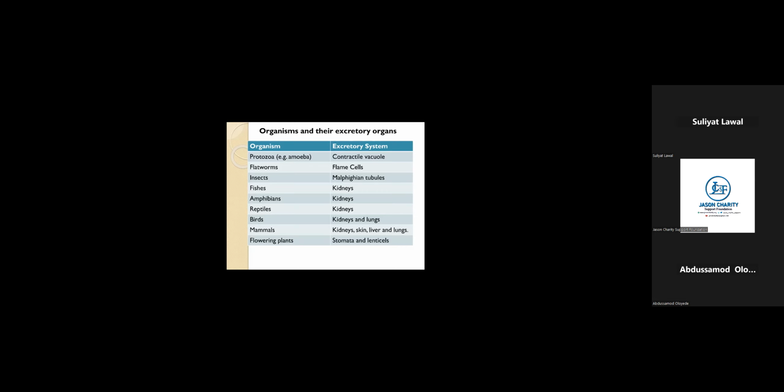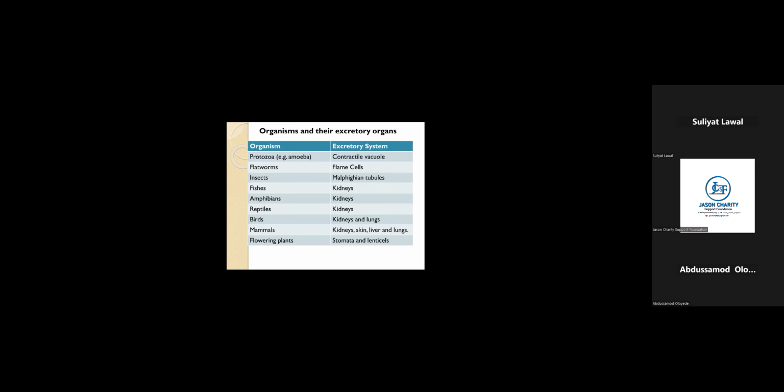Malpighian tubules. The fishes, they excrete with the aid of the kidney. Amphibians also use kidney to excrete. Reptiles also use kidney to excrete. The birds, they use kidney and lungs to excrete. While mammals excrete with the aid of the kidney, skin, liver, and lungs. So mammals are able to excrete using kidney, skin, liver, and lungs.